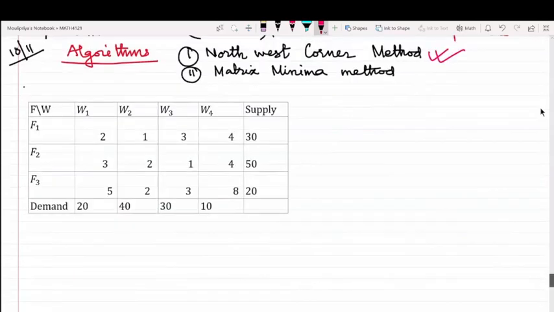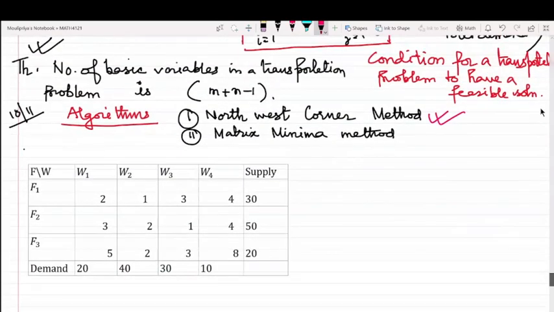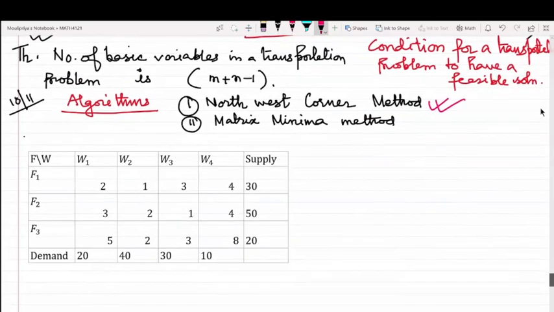Suppose I am given a transportation problem which has got 3 factories, F1, F2, F3, that can supply 30, 50 and 20 units respectively. So this is my A1, this is A2, this is A3, and the company has 4 warehouses, W1 to W4, having demands 20, 40, 30 and 10 units respectively. So this is my B1, B2, B3 and B4. Can you tell me what would be the condition for this particular company to have a feasible solution?